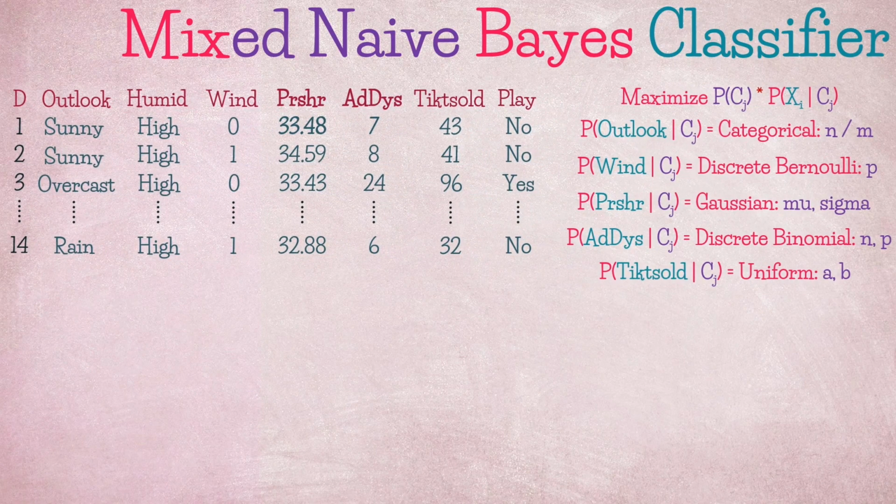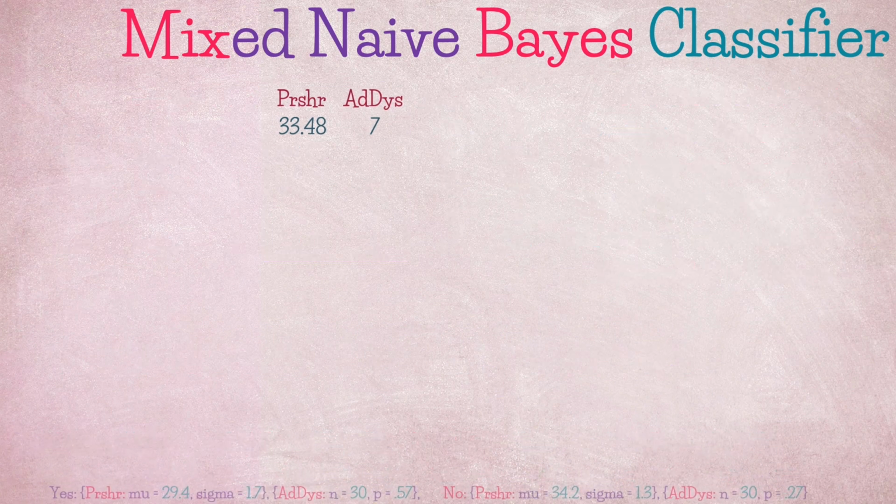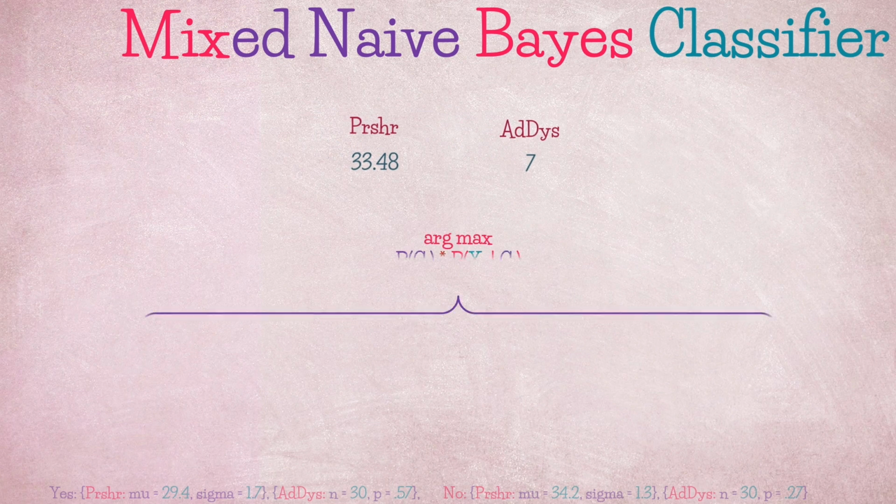For simplicity, let's assume that our data consists of only these two features, pressure and ad days, and let's retrieve the distribution parameters from our parameter box. Our unseen or new game days that we wish to predict the play status for have these values for each of these features. We are using the same training data to make predictions, but let's just pretend that this is fresh data that we haven't seen before.